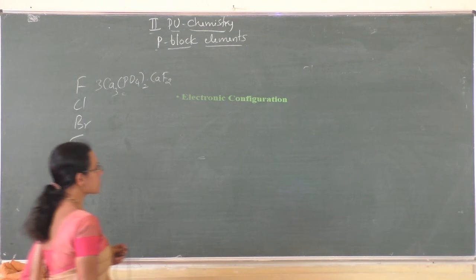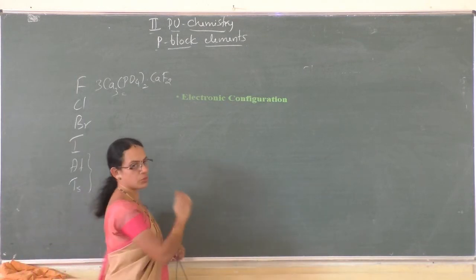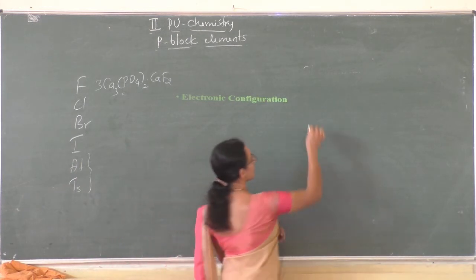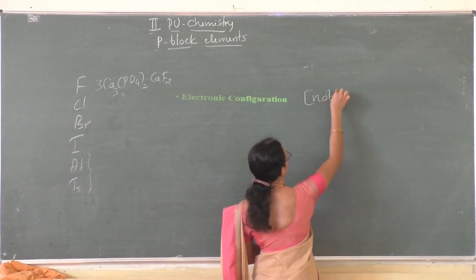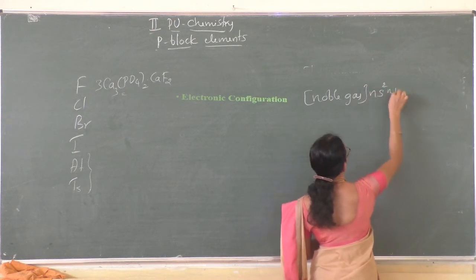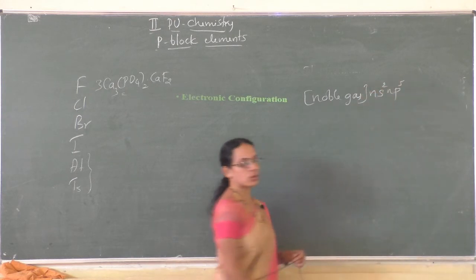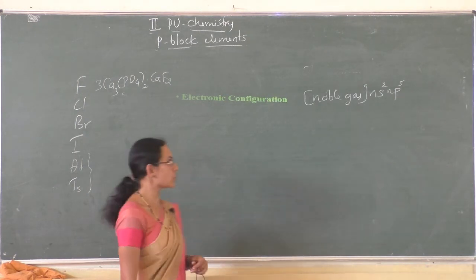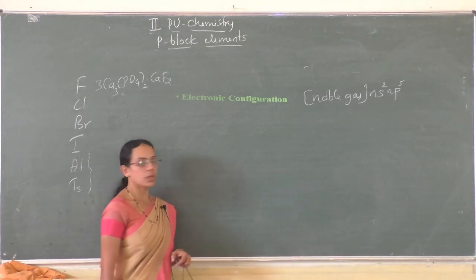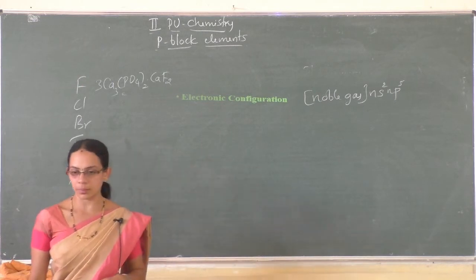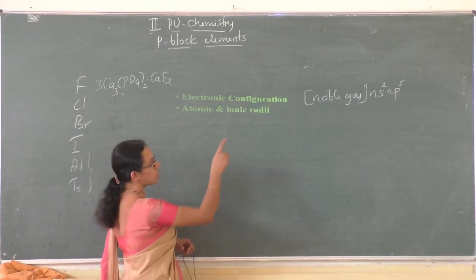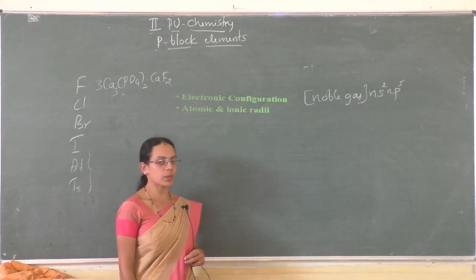Okay, next let us discuss some of the chemical properties of group 17 elements. Electronic configuration: the general electronic configuration of group 17 elements is the configuration of the noble gas, ns2 np5. It has only one electron less than the nearest noble gas.